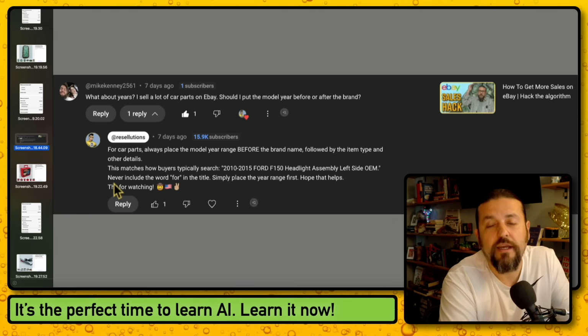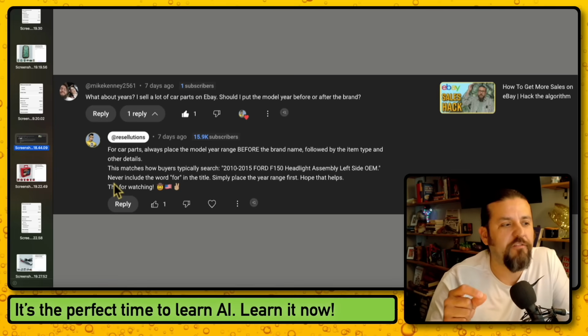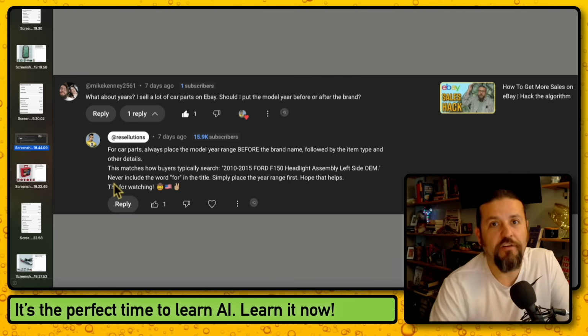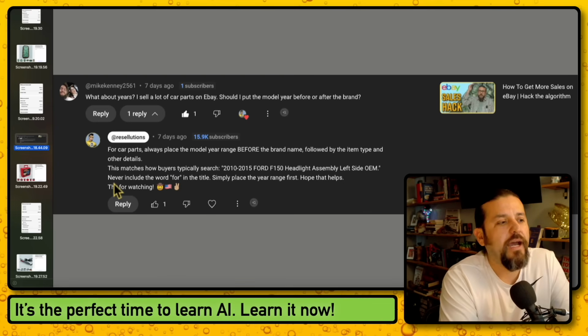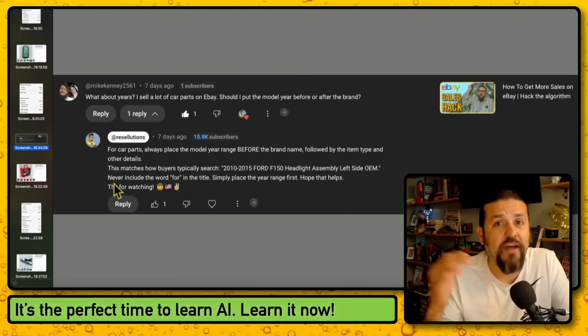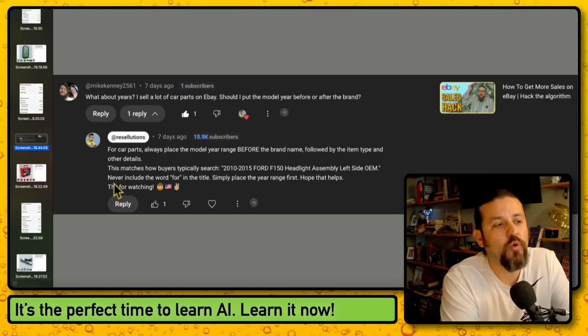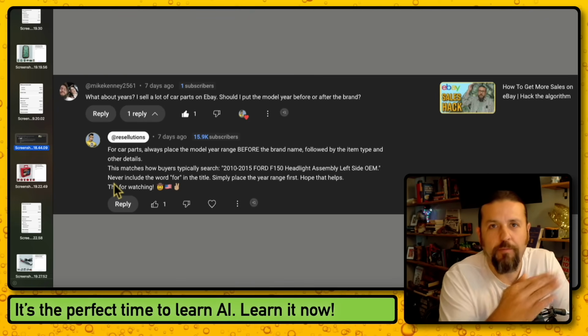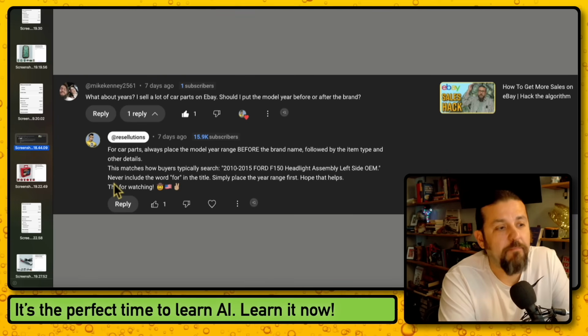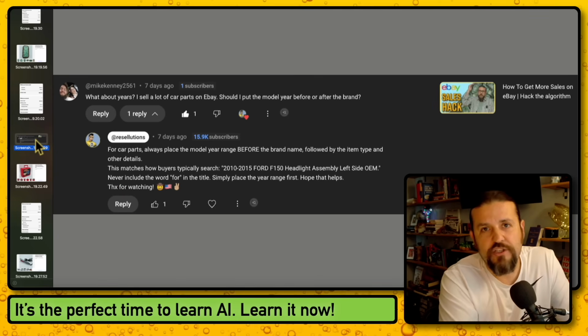Hope that helps. Okay, so doing things like 2010 to 2015 Ford F-150 headlight assembly, or 2015 headlights for a Ford F-150, you don't need to include the word "for". The algorithm, I think, is now advanced enough that it scraps out "to," "for," "with." It scraps that out and it just likes the main words so that it can help you push it to the right customer. And this is a great optimized title. It helps a ton. And I bet that if you run it this way, if you're selling car parts, it's going to help.